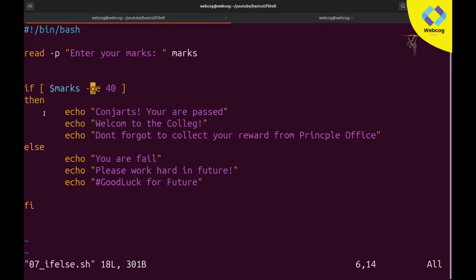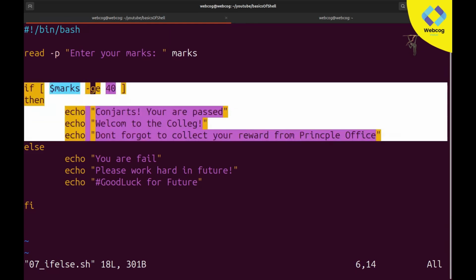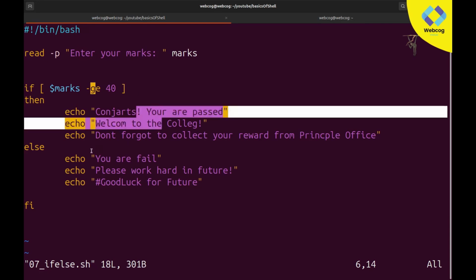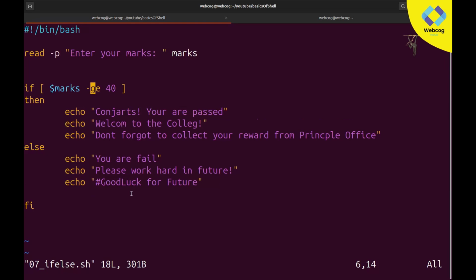You can see here we mention if marks are greater than 40, then it will print congrats, you are passed, welcome to the college, and don't forget to collect your reward from principal office. But this is a simple one condition: if user passes, then it will print this, if user fails, then it will print this. But I want more advancement.